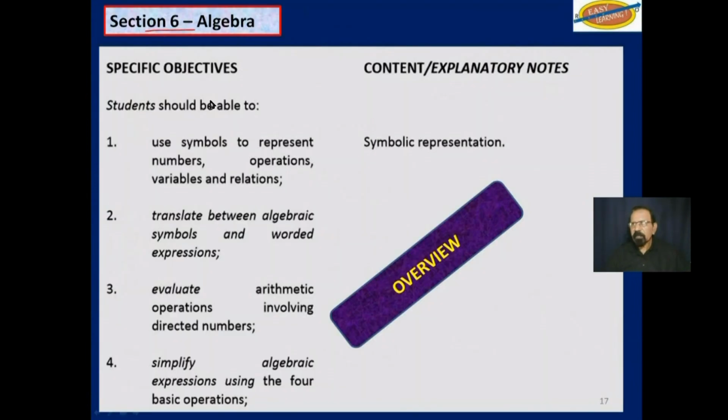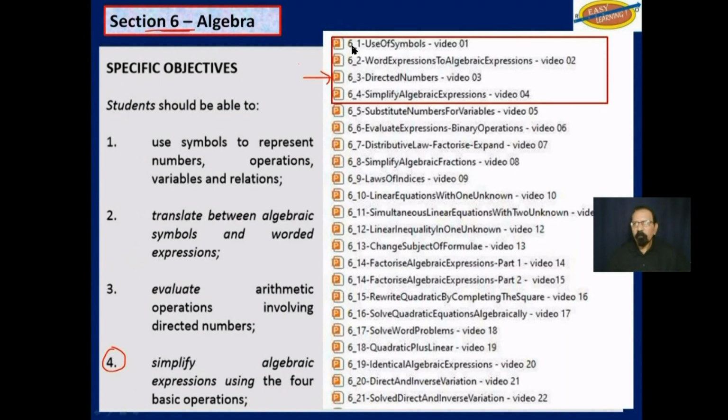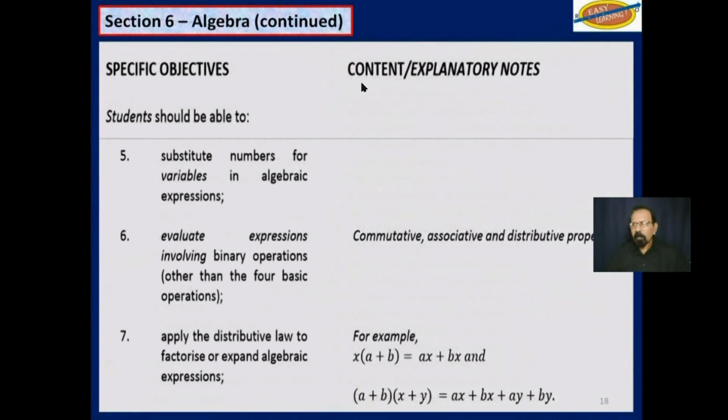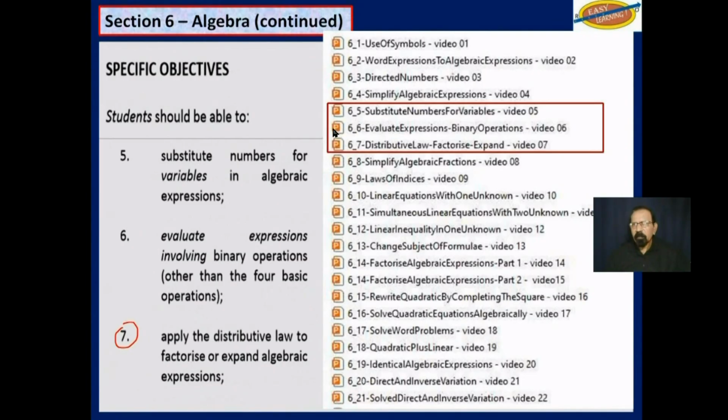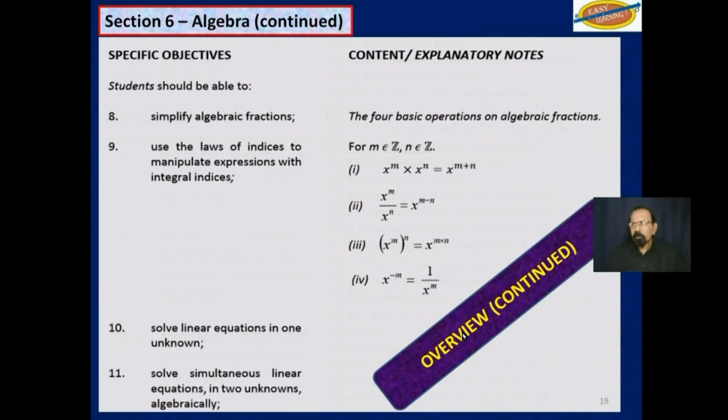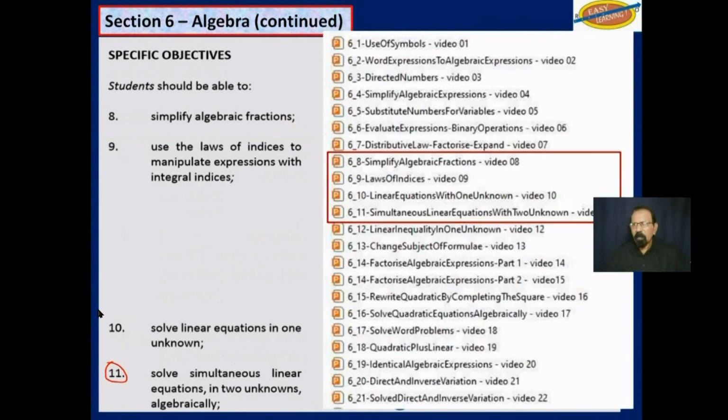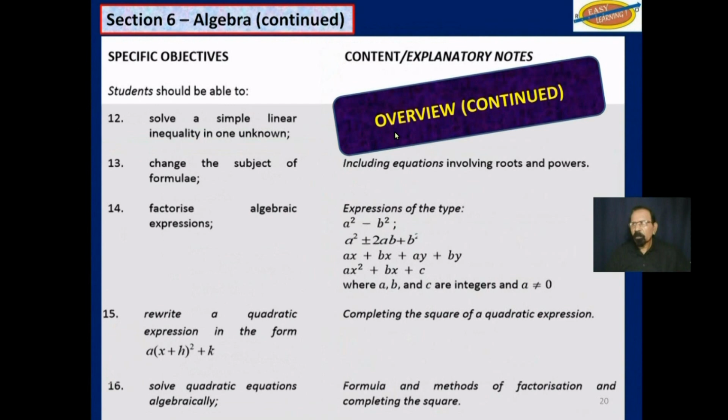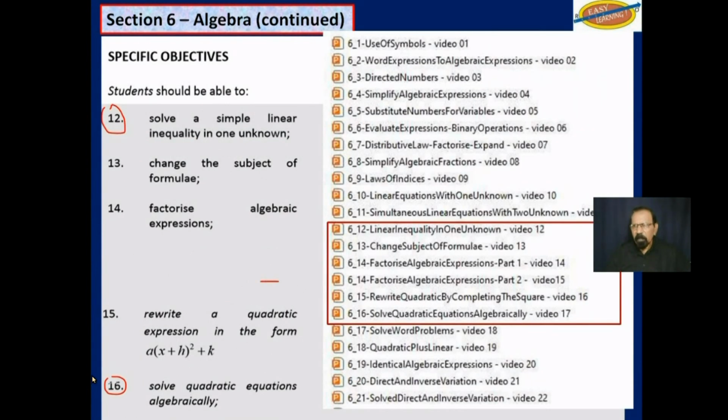Overview of section 6, algebra. We have 4 objectives here, which will be these 4 videos here. Then we have another 3 more, 7, which would be these 3 videos here, 5, 6, and 7. And then more overview, 8 to 11, these 4 videos here. Continuing, 12 to 16, these videos here.